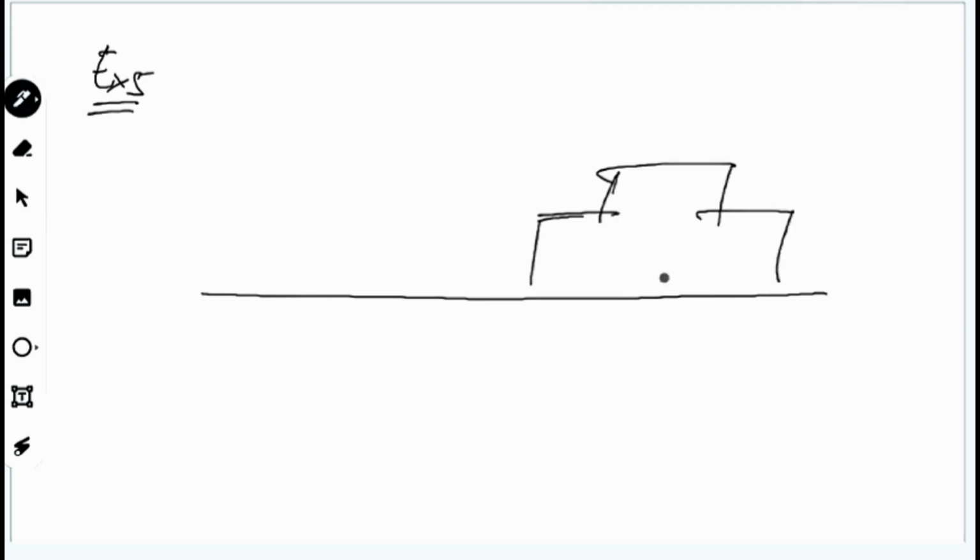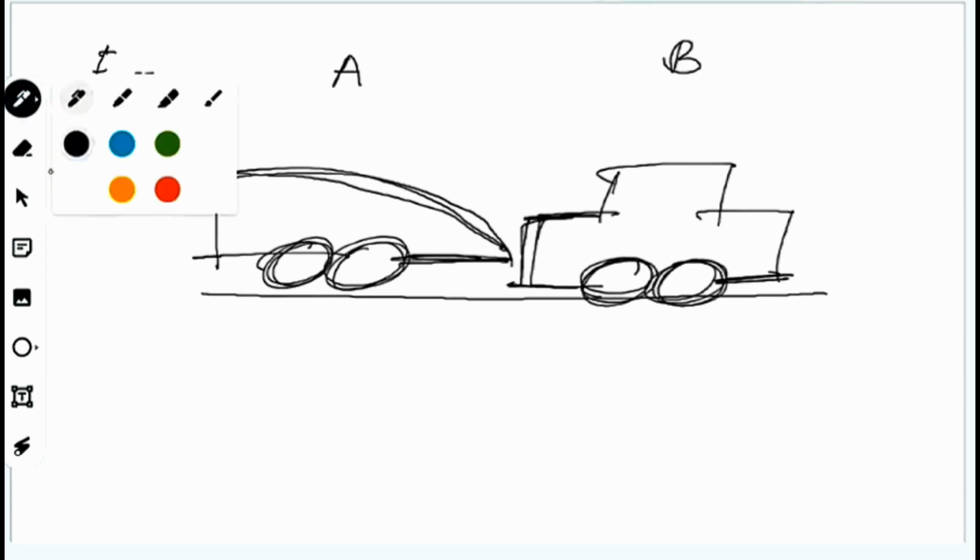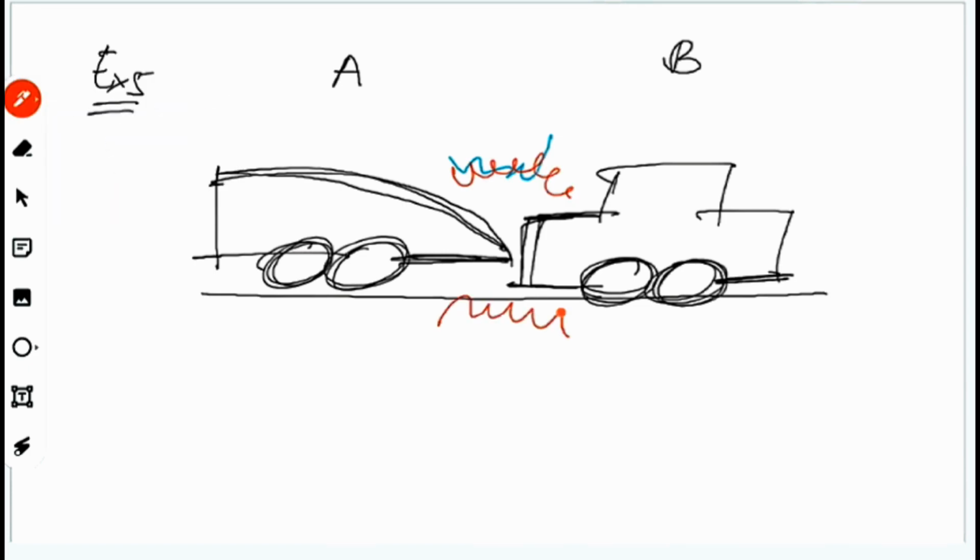Okay, example 5 here. When there's an accident occurs, collision occurs, for example, car to car here. There's 2 cars here, car A, car B. Then this one is sport car. Okay, alright, so ada car A dengan car B kat sini. A and B. Right, so what happen here when it collide ataupun dia berlanggar, suddenly there's what we call collision occurs. Okay, car A hit the car B since the car B is stopping.